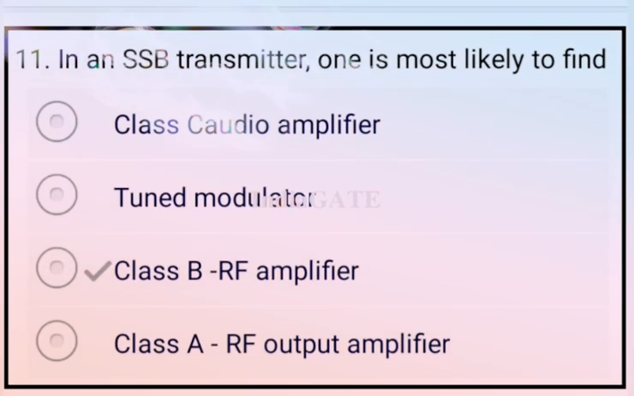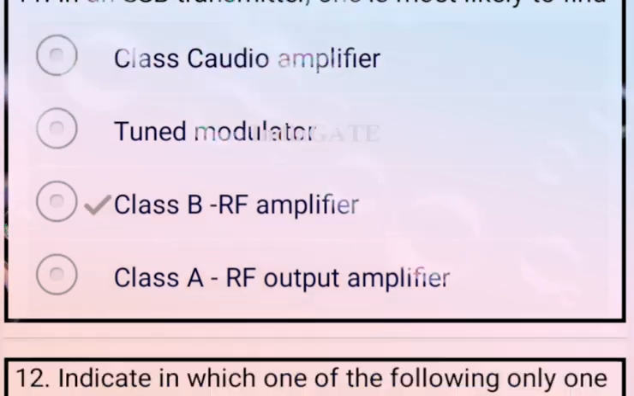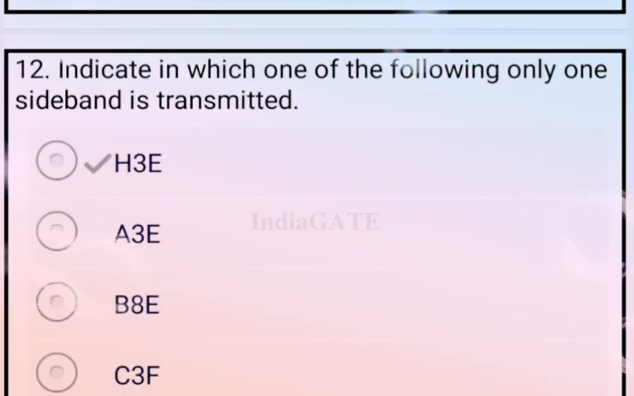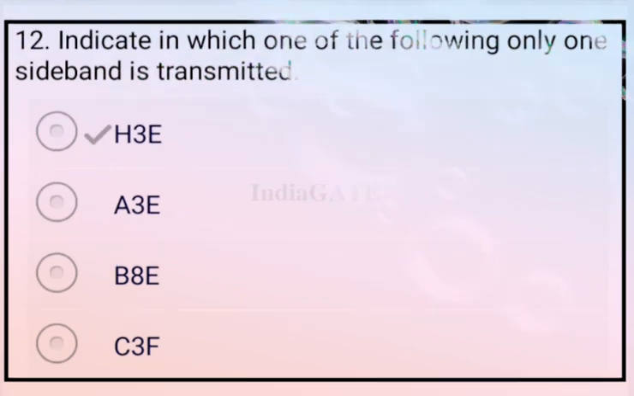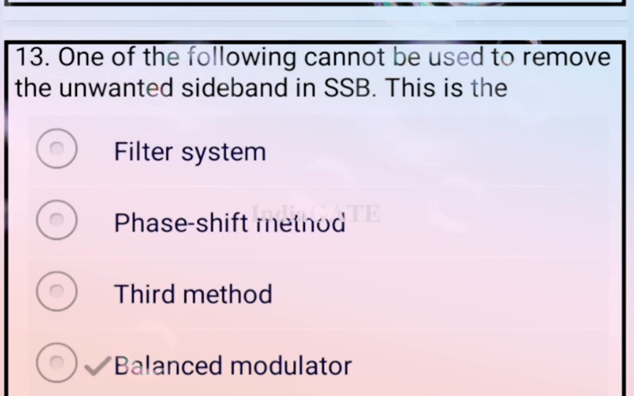Next question. In an SSB transmitter, one is most likely to find a class B RF amplifier. Option C is your correct answer. Next question. Indicate in which one of the following only one sideband is transmitted, that is H3E. So option A is your correct answer. Next question. One of the following cannot be used to remove the unwanted sideband in SSB. This is your balanced modulator. So option D is your correct answer.